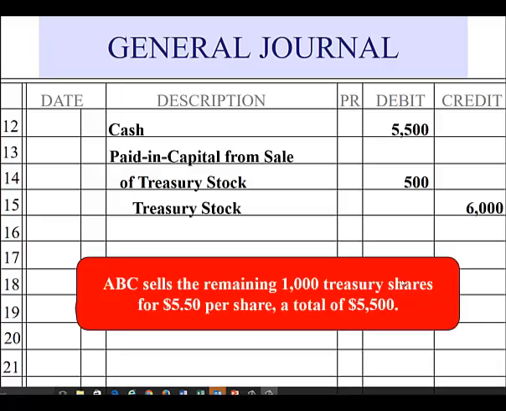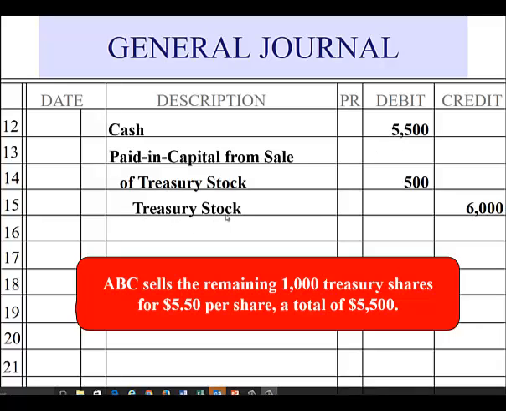Okay, once again, ABC has sold some treasury stock. They sold the remaining 1,000 shares for $5.50. Remember, they had originally purchased 3,000. They first sold back 2,000, so 1,000 shares of treasury stock remains. So we're selling those back to investors for $5,500. So the corporation debits cash for $5,500.